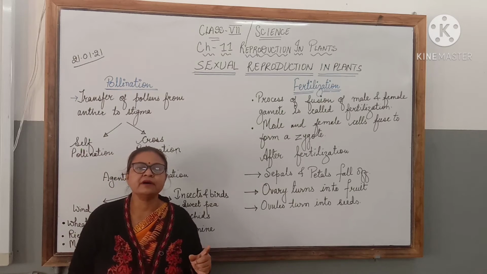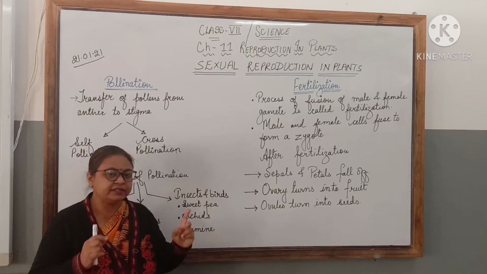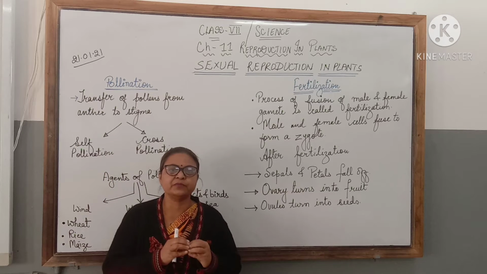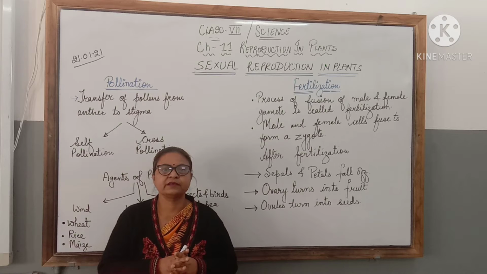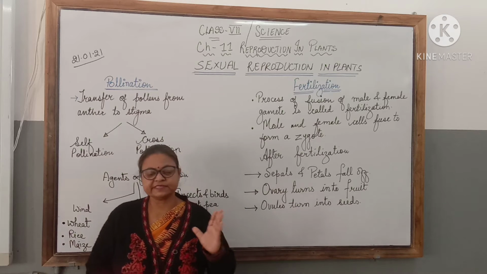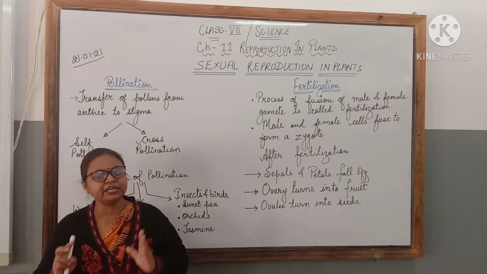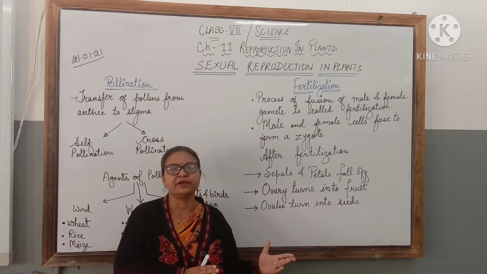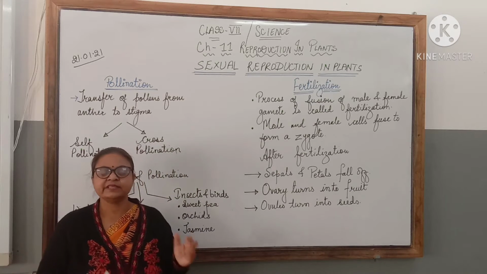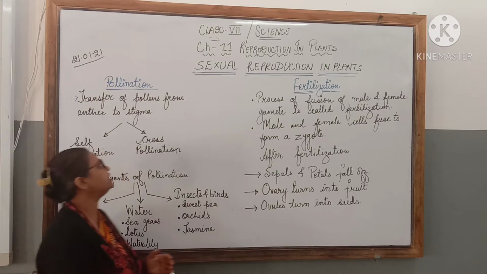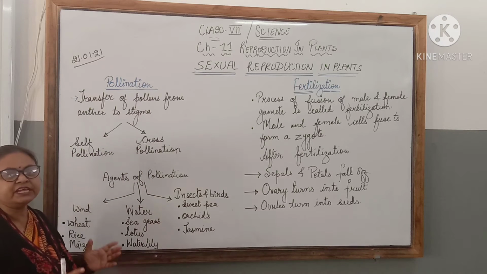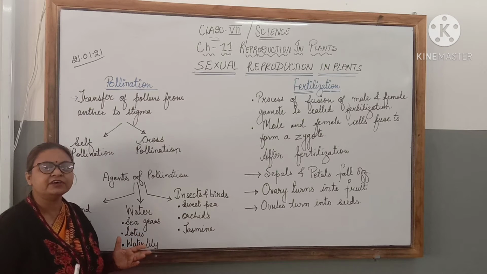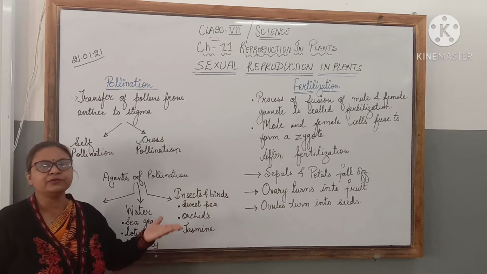The first step is that the male and the female reproductive parts should reach each other to fuse. For that, it is necessary that the pollen grains which contain the male gamete should reach the female gamete which is present in the ovary. This is done by a process called pollination. Pollination can be defined as the process by which pollen grains get transferred from the stamen to the stigma.